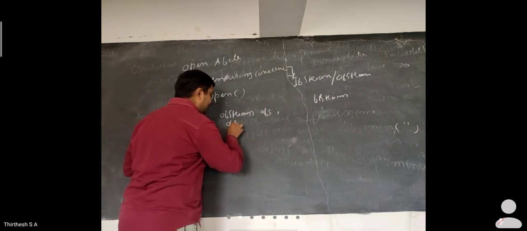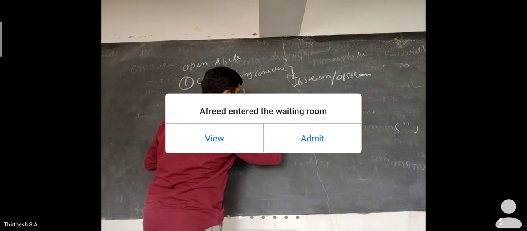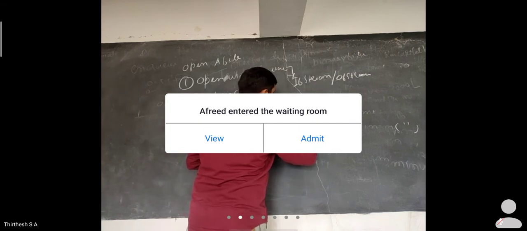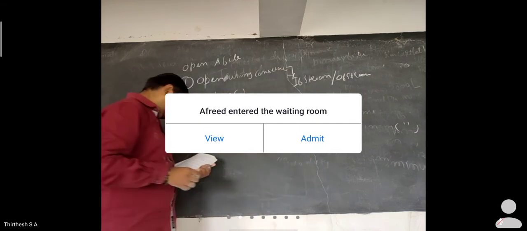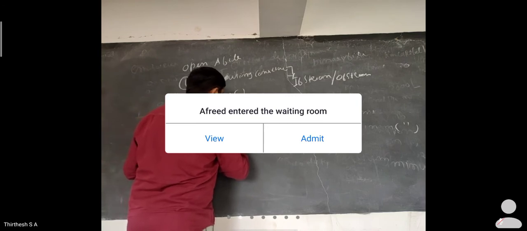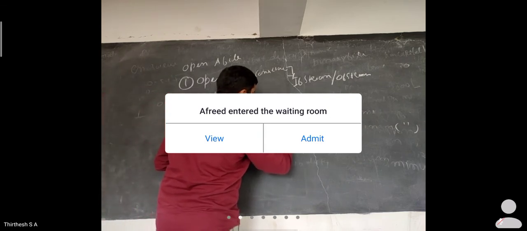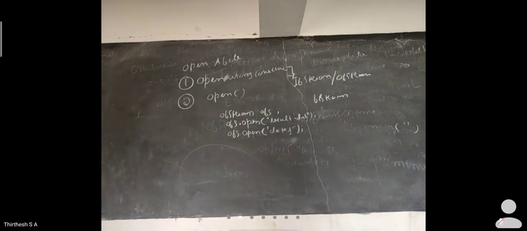So ofs.open("result.dat"), or you can also say ofs.open("data1"). Both types are possible whenever you use the open member function.